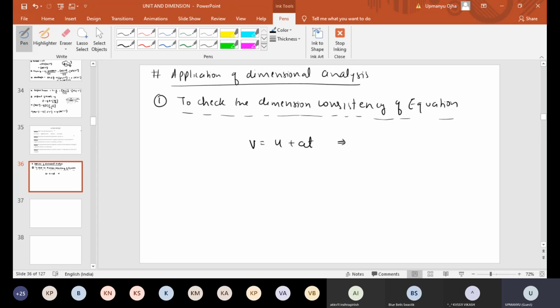Now before checking the dimensional consistency of the equation, we need to know the principle of homogeneity. So the first point in this is the principle of homogeneity. Now, what is the principle of homogeneity?